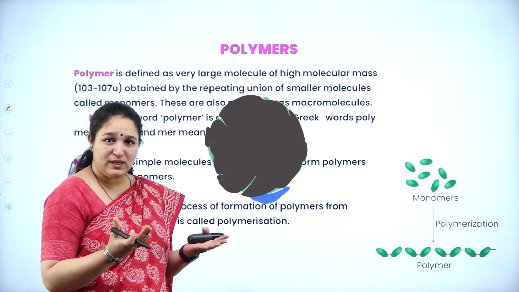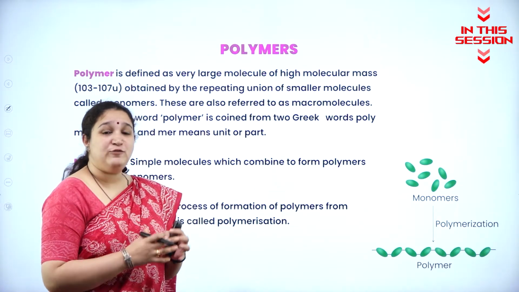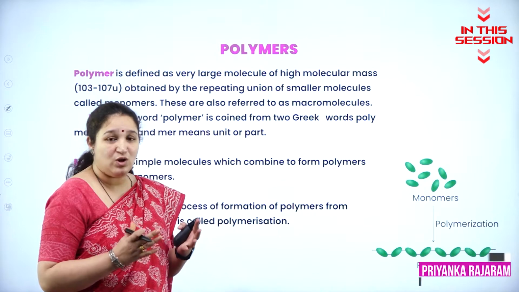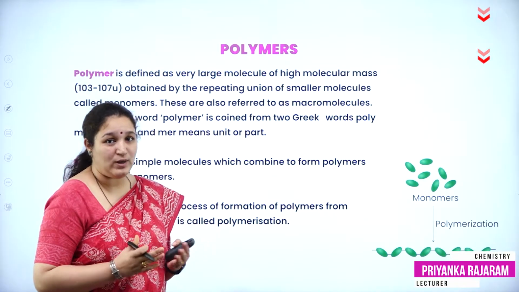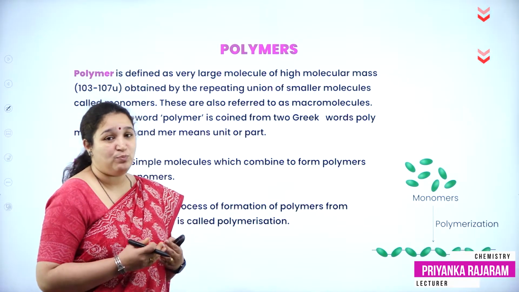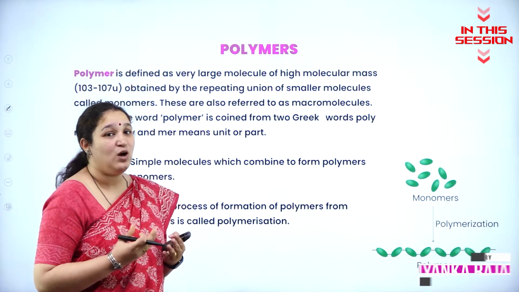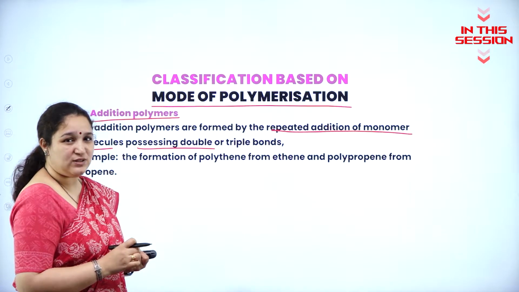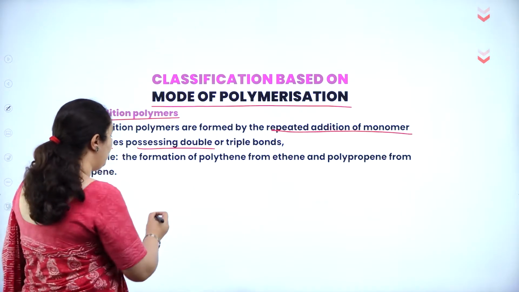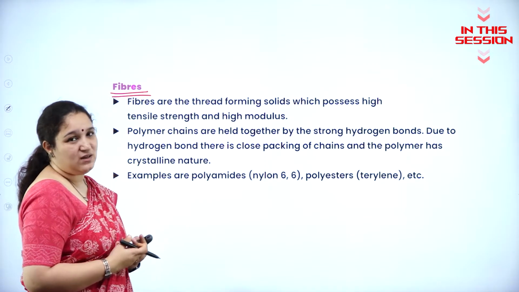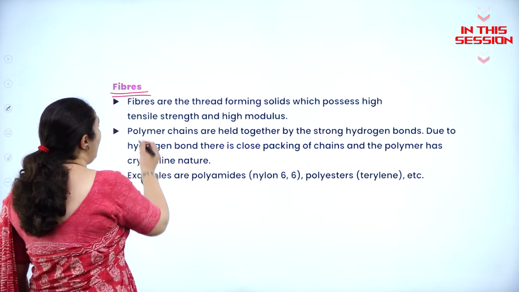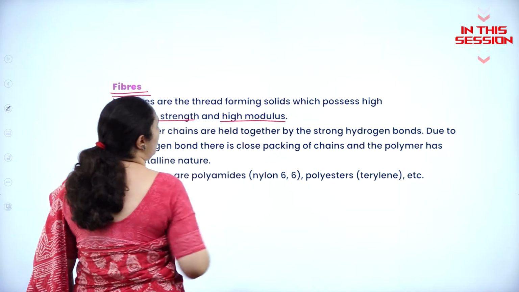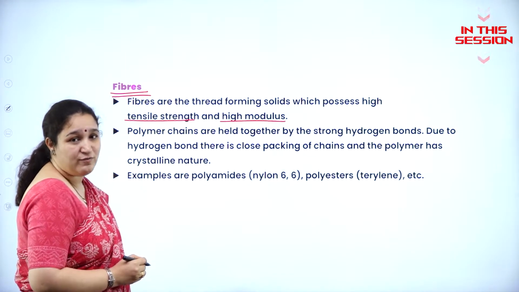So many units, when put together, form a big molecule called a macromolecule, and such molecules are called polymers. Addition polymerization will occur with monomers which contain double or triple bonds. Thread-like structures are basically called fibers, and they have high tensile strength and high modulus.